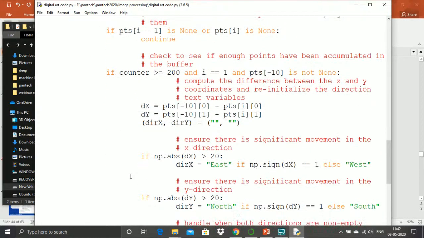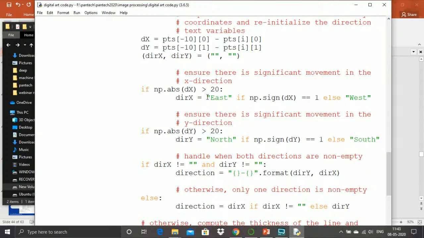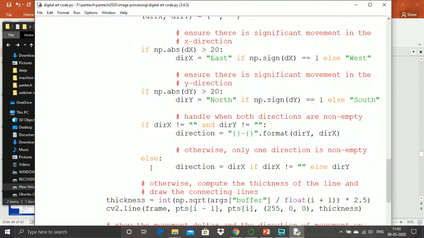I have said that my hand direction can be tracked. For that purpose, if the x-axis change is greater than 20, it is known as east, or else it is meant as west. If the y-axis change is greater than 20, it is known as north, or else it is directed as south. Similarly we will be getting all the directions, and the direction can be easily displayed and viewed by us.